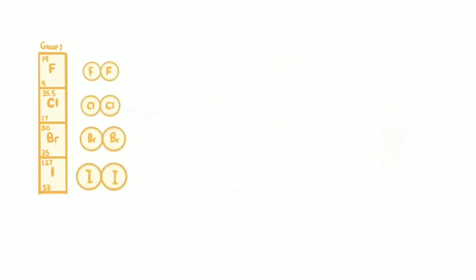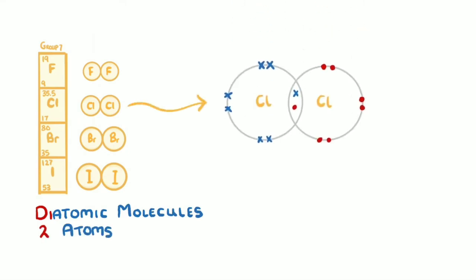All of the halogens can exist as pairs of atoms that we call diatomic molecules, which just means 2-atom molecules. They do this by sharing electrons and forming a covalent bond, as we've shown here for chlorine. Although this outer shell arrangement would be the same for any of the halogens.